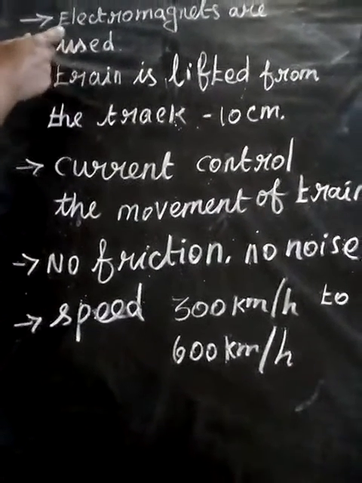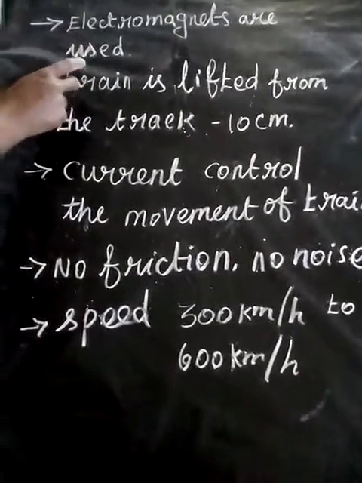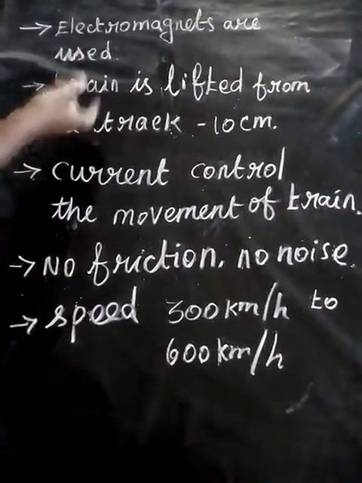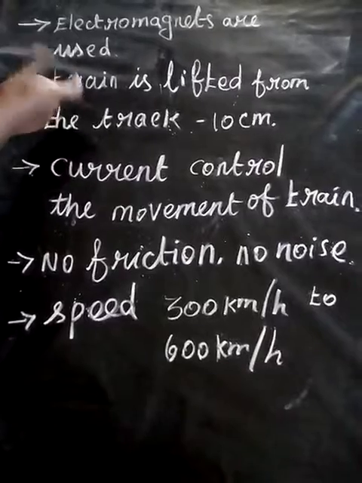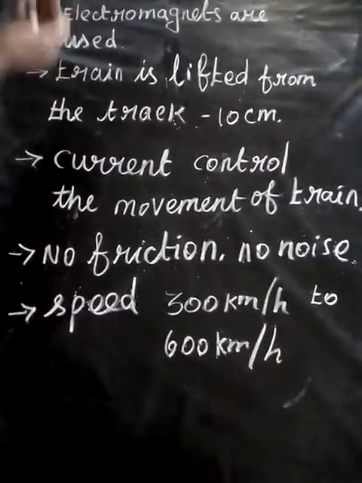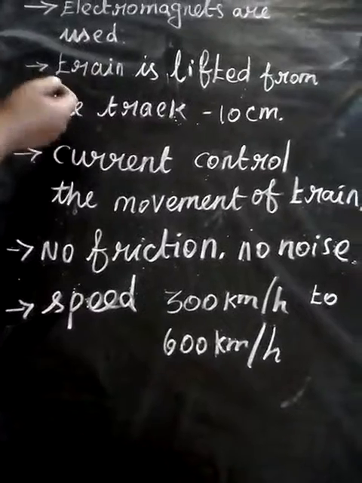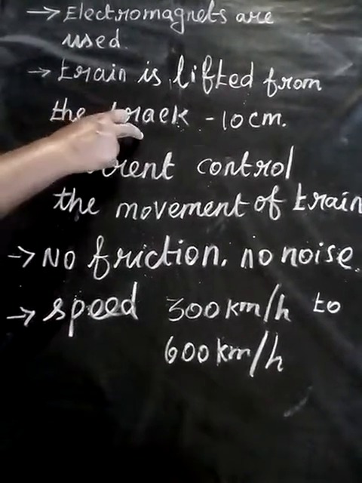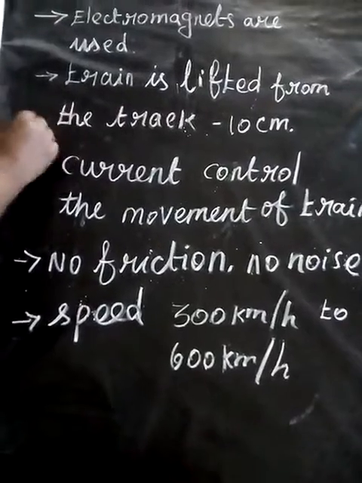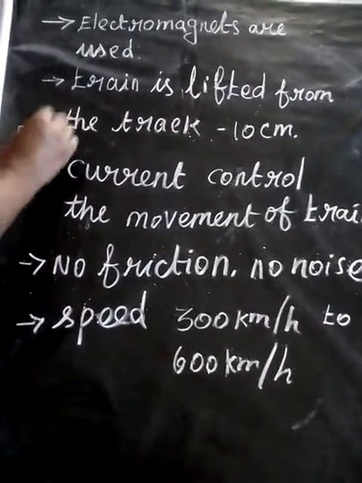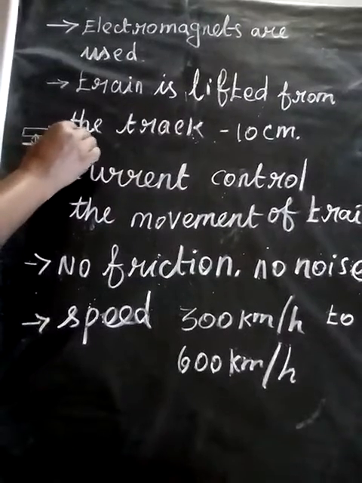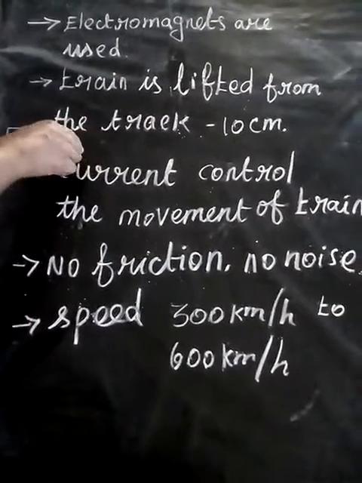Like poles of the magnets at the bottom of the train and on the track repel each other. That means when north comes to the north side, it repels, so the train is lifted from the track up to a height of 10 centimeters. See, the track is here, and the electromagnetic train moves above it. There is a gap of 10 centimeters between the track and the train, so it is lifted.